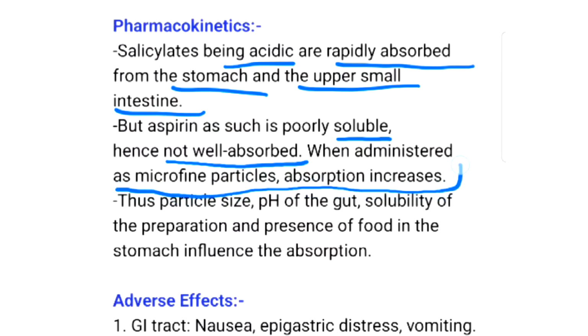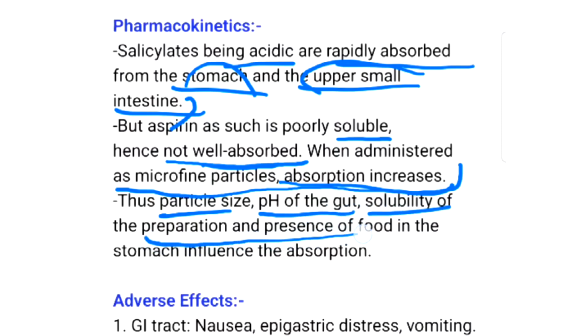So salicylates, being acidic in nature, are rapidly absorbed from the stomach and upper small intestine, but they are poorly soluble and hence are not well absorbed. When they are administered as microparticles, that is smaller particles, there is an increase in absorption. Hence the particle size, pH of the gut, solubility, and the presence of food will influence the absorption. This is the pharmacokinetics of aspirin.